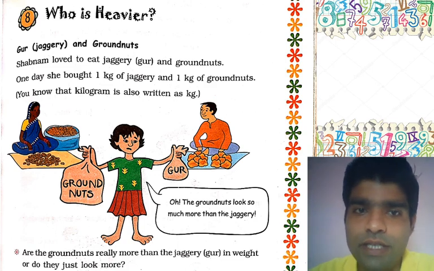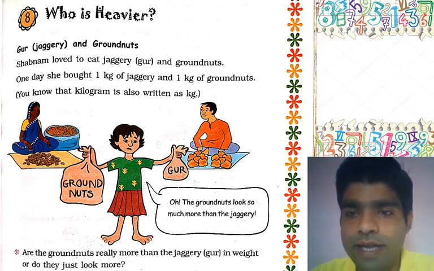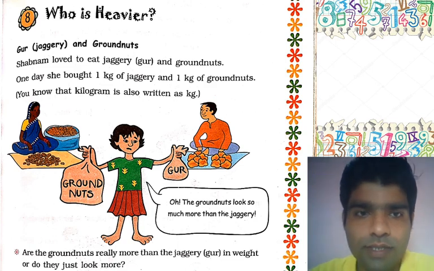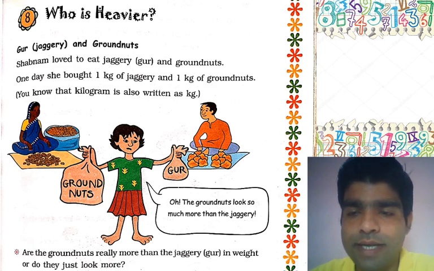Now one day she bought 1 kg of jaggery and 1 kg of groundnuts, and you know that kilogram is also written as kg. Now listen here, students. Here Shabnam bought 1 kg of jaggery and 1 kg of groundnut.